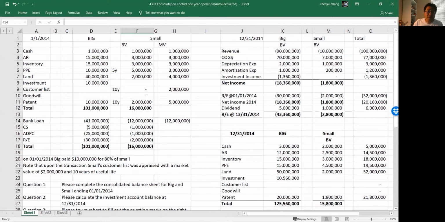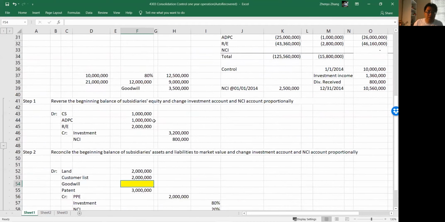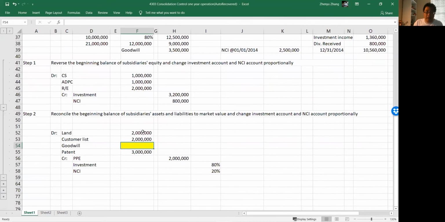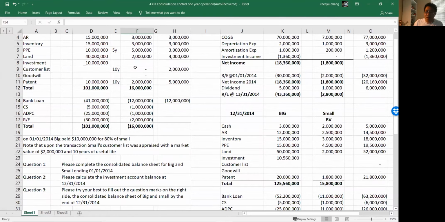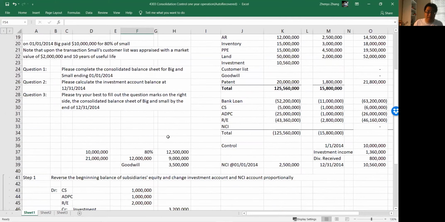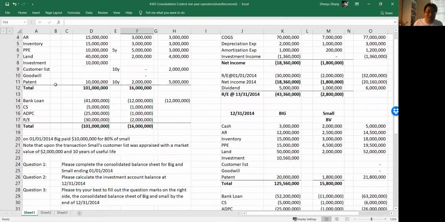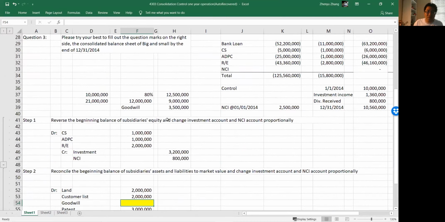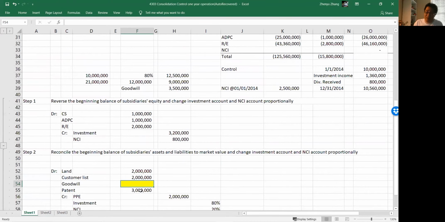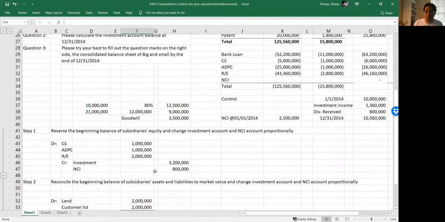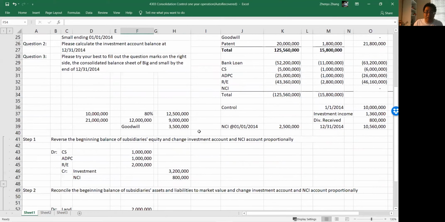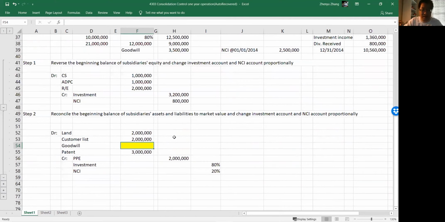And then we have land. Land, the book value was 2, changed to 4. So land increased by 2 million. Customer list, 0 historical cost, increased to 2 million. So customer list, 2 million here. And patent, book value 2, changed to 5. So we increased by 3 million, debit by 3 million. And the goodwill we learned already. How much is goodwill again? Goodwill is going to be 3,500,000.